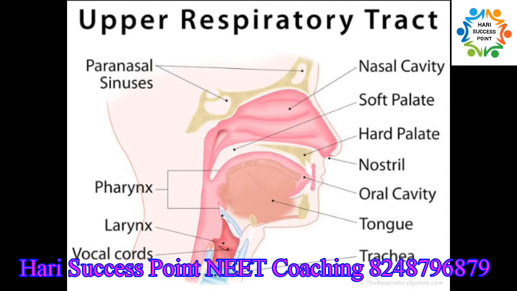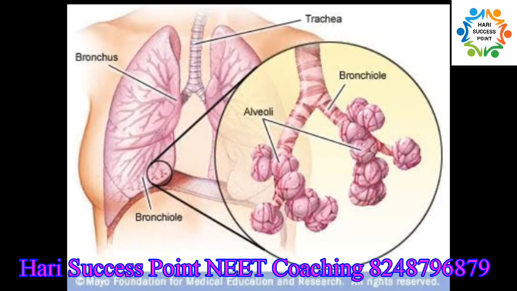Larynx is a cartilaginous box which helps in sound production. It plays an important role in speech. During swallowing, the glottis is covered by a thin elastic cartilaginous flap called the epiglottis to prevent the entry of food into the larynx. Since the larynx actively participates in production of sound, it is also called the sound box.